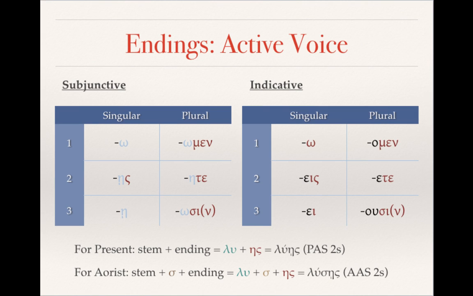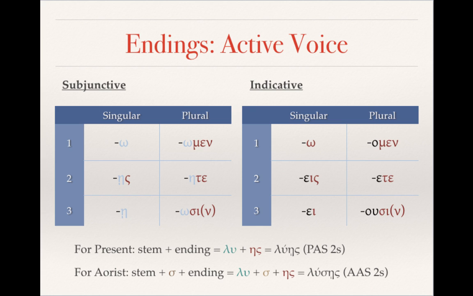And so just to present you with a few examples, for the present tense of the active voice of the subjunctive mood, you just take the stem and add the subjunctive ending. So you would take λυ and then add ῃς to get λύῃς, which is the present active subjunctive of the second singular. Very similar with the aorist.